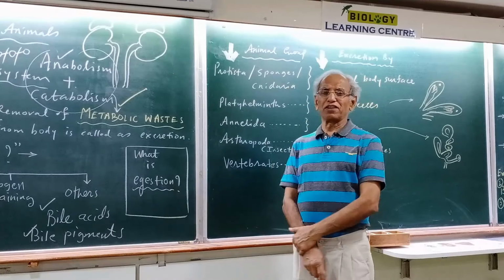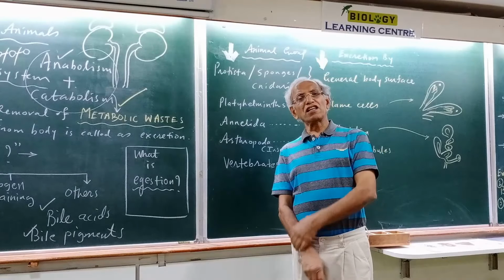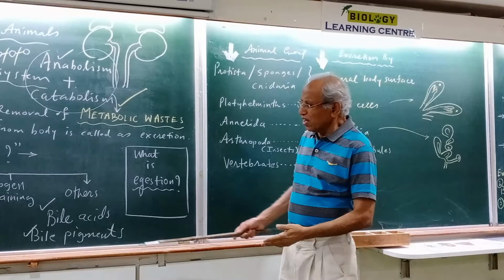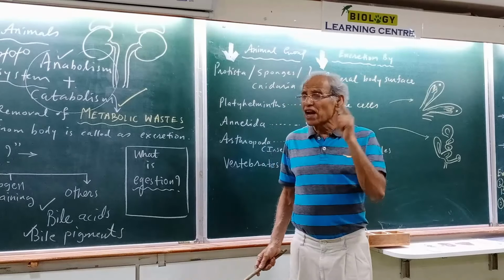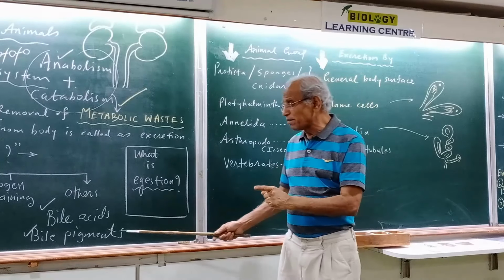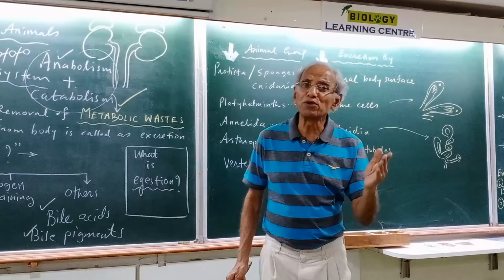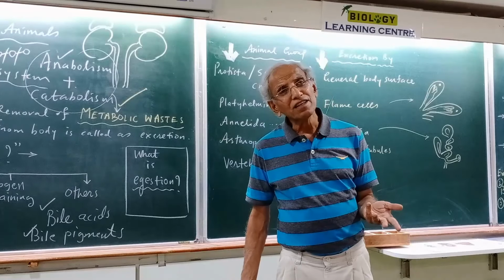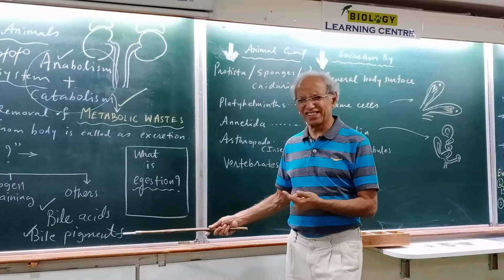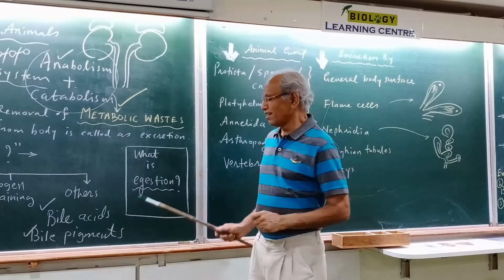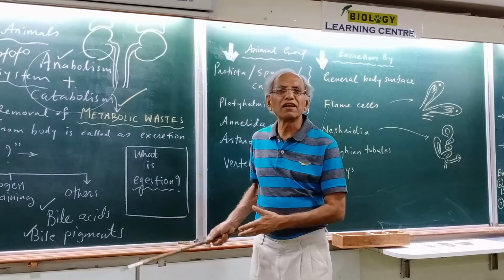So sometimes, therefore, they say even the large intestine is involved in excretion. You may say so, but to be very frank, if bile pigments are the excretory matter, where are they being produced? They are being produced in the liver, because bile pigments are a part of the bile, and bile is produced in the liver. And where is the bile being produced? In the cells. It means it is a metabolic waste. So don't try to mix up digestion and excretion.